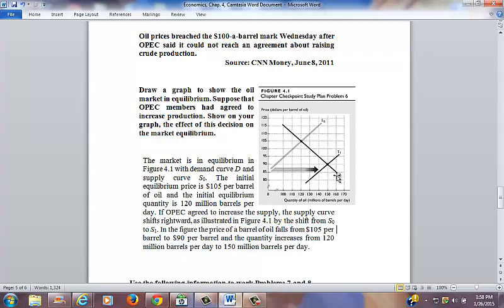And why isn't it 160 or why is it 150? Again, this is just arbitrary. It's just moving the supply line out, saying we're going to increase production. We're going to lower this price. And how far will it go? Well, it depends by how much the supply line shifts. So this supply line here, new price here, new quantity down here.